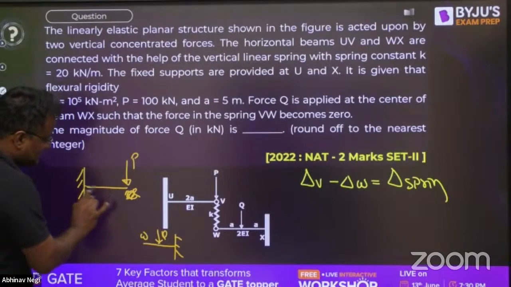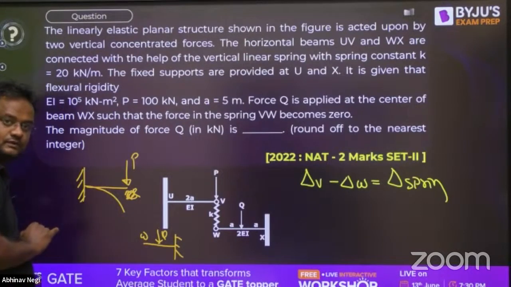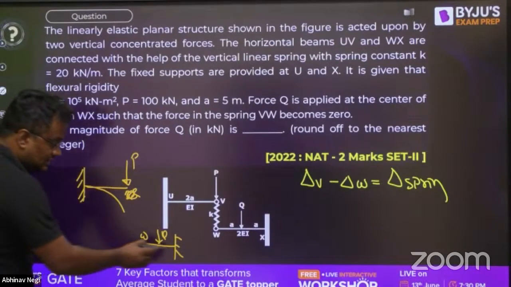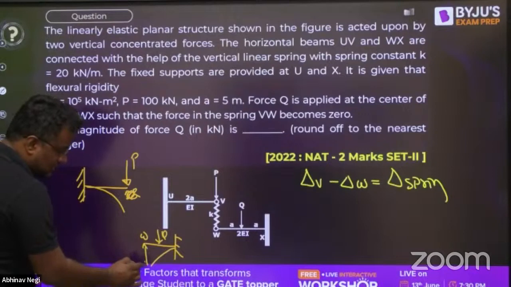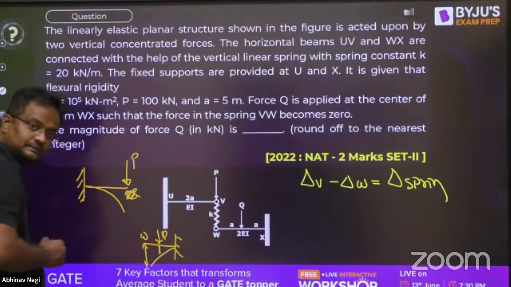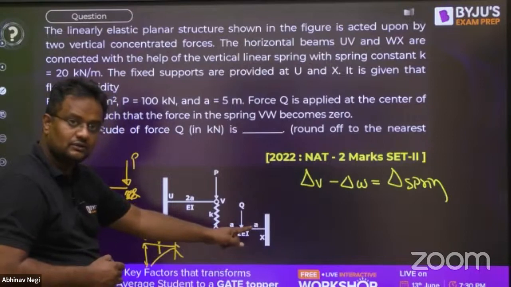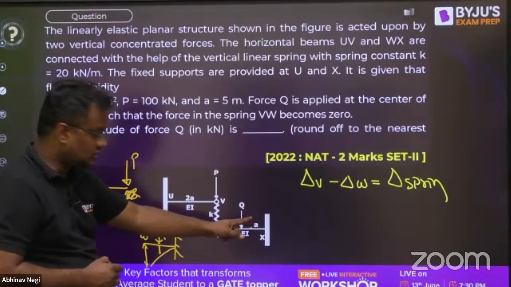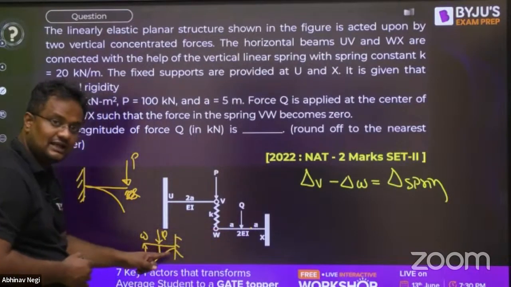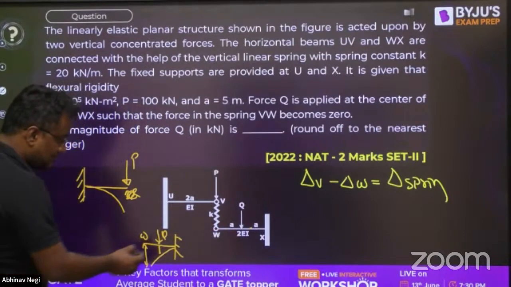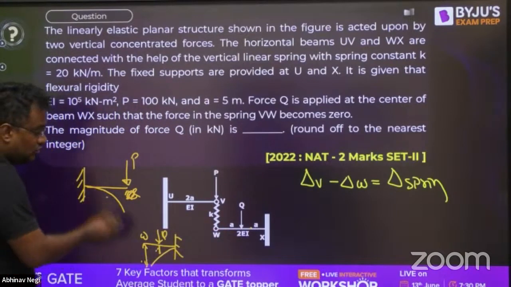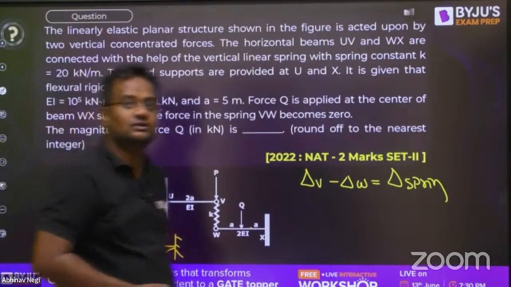Getting all this? Guys, get the deflection of this: PL cube by 3I, where L is 2A. Get the deflection of this point: Q into A cube by 3 into 2EI, that is 6EI, plus theta into A. Put both equal and you'll get the answer. Have you understood this?